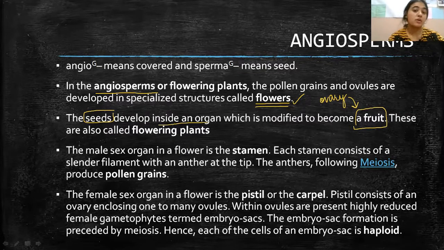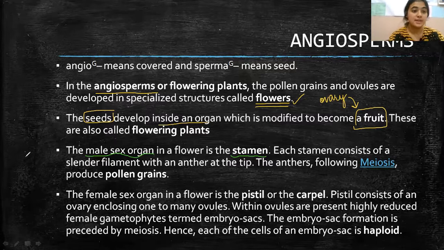The male sex organ in a flower is the stamen. This is a homology. When I talk about humans, we have a male sex organ in humans as well. Similarly, we have a male sex organ in plants, and in plants the male sex organ is known as stamen, and each stamen consists of a slender filament with an anther at the tip.